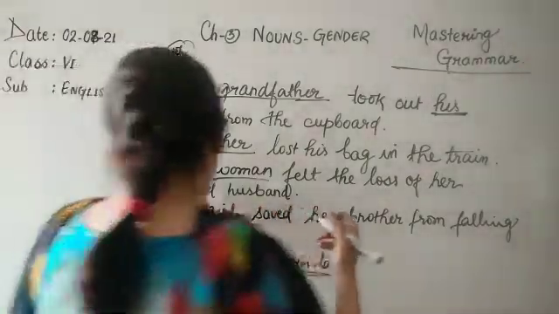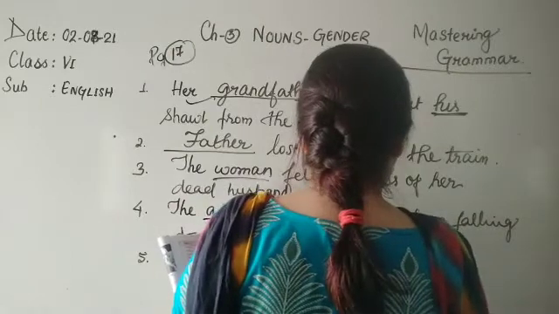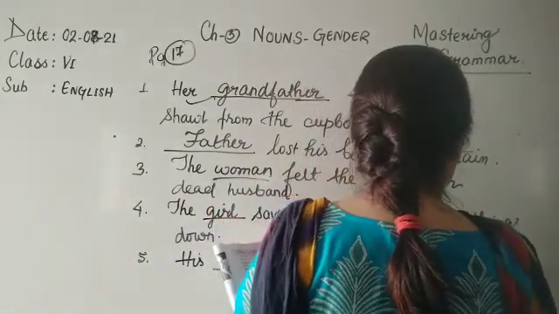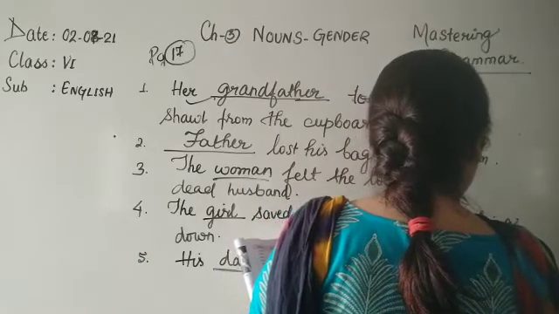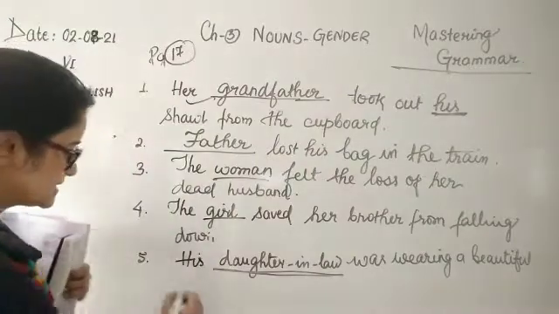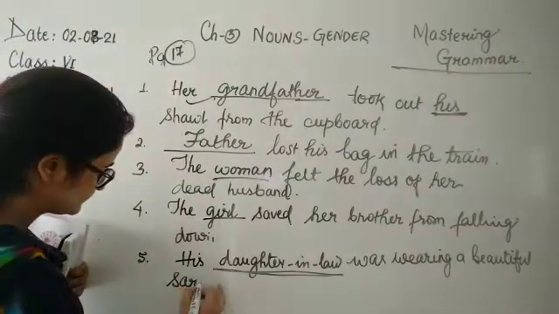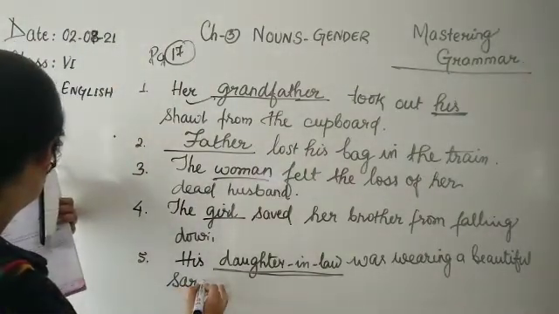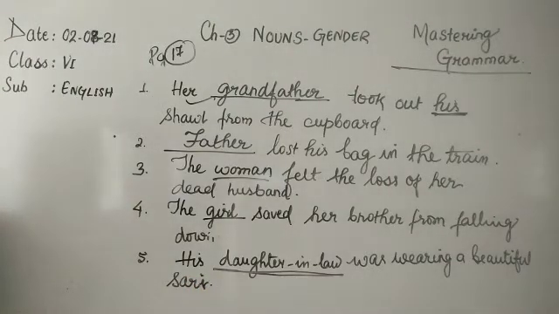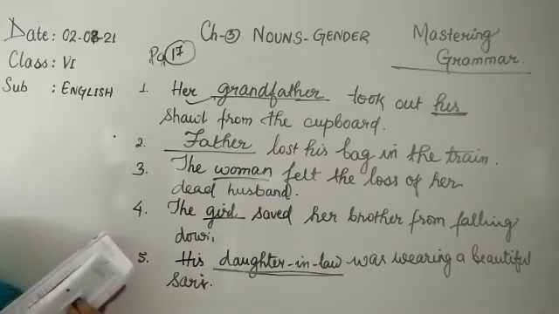So daughter-in-law was wearing a beautiful sari. Yes. So here we have the first 5 children from exercise D.